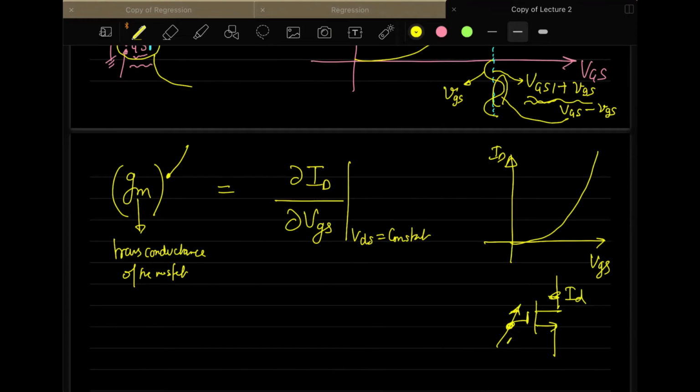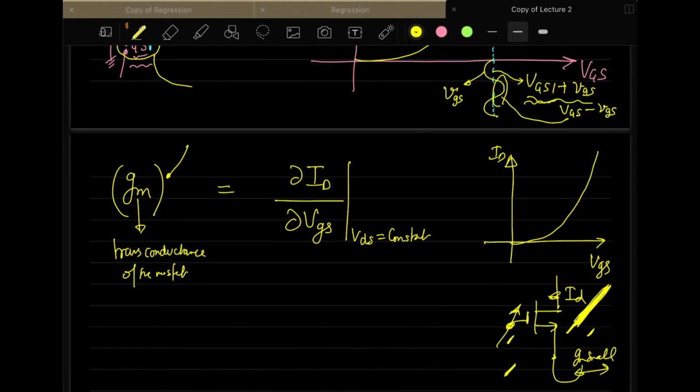If you change very little of gate to source and your current changes by a larger amount, then it's a very good transistor because it is converting your gate voltage into current with a very large amount. But if you apply a small gate to source voltage and your change in current is also small, then the GM is small, and that is not a good sign for the transistor.